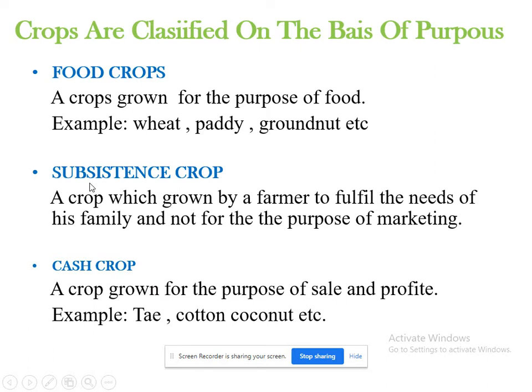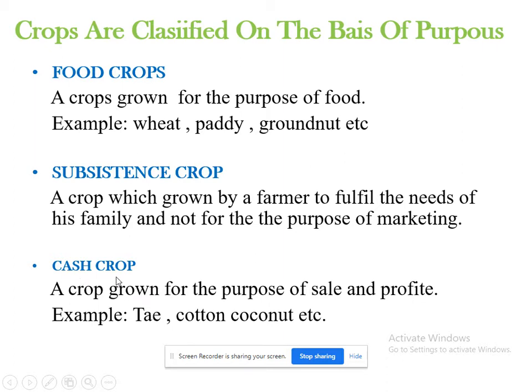They are not grown for the purpose of marketing. These are grown just to fulfill the needs of his family. So a subsistence crop is grown by the farmer to fulfill the needs of his family, not for the purpose of marketing.